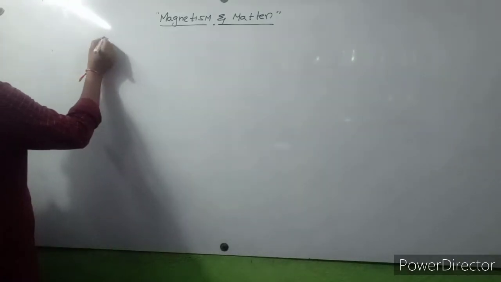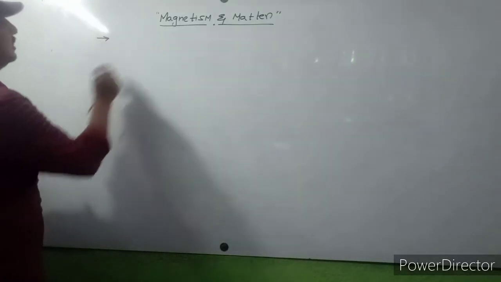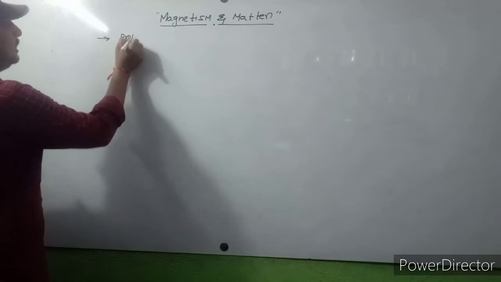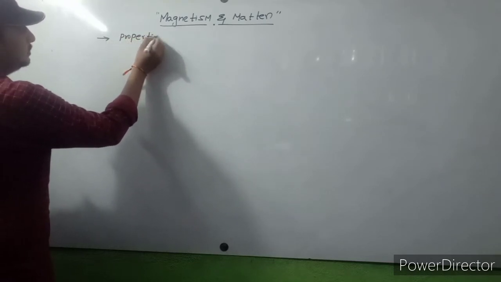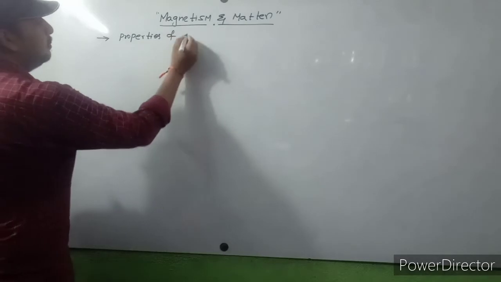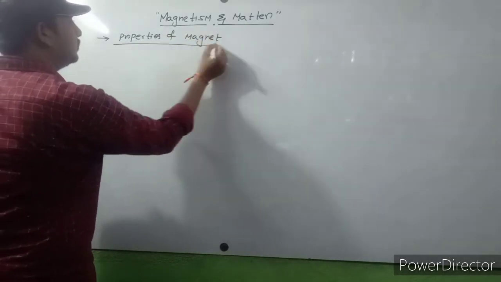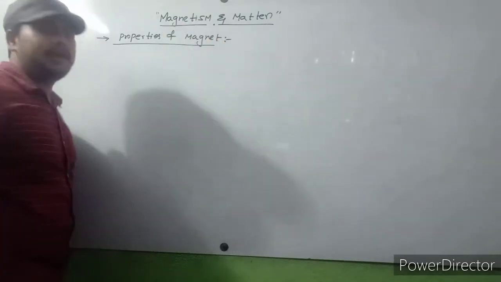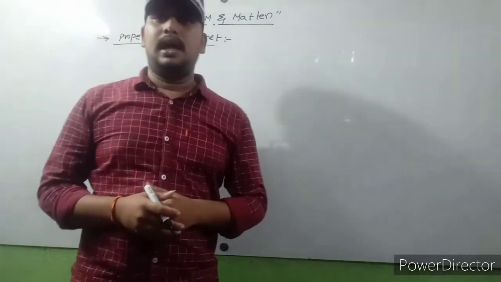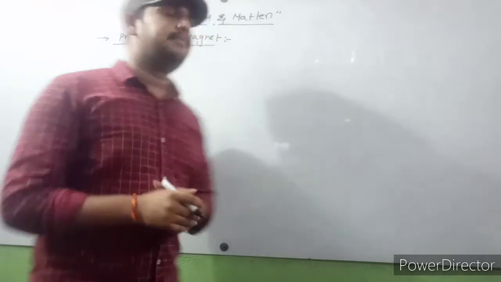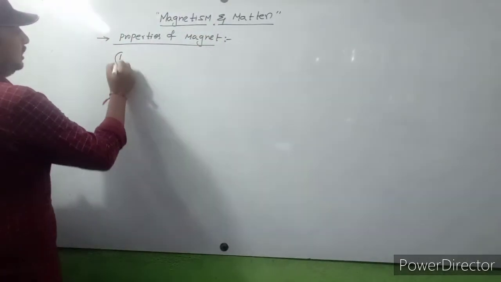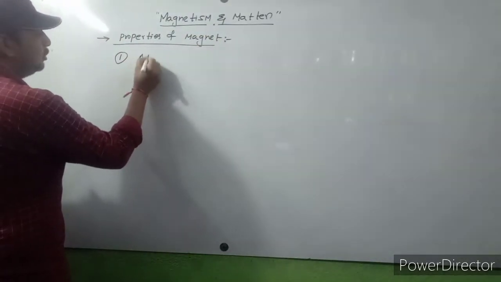First of all, I would like to discuss properties of magnet. So, what are the properties of magnet? Magnet has mainly first property, attractive property.